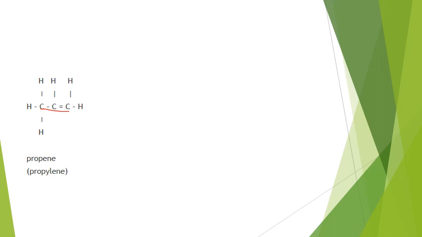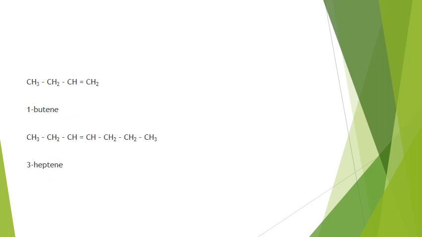So you can have a double bond here or a double bond here, and again you can count up the number of carbon bonds and see if they work. So this carbon has 4 bonds, this one has 4 bonds, 4 bonds. The shape of this would be tetrahedral because it has 4 connections. This would be trigonal planar because it has 3 connections. And this would also be trigonal planar.